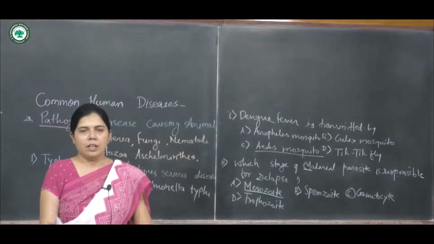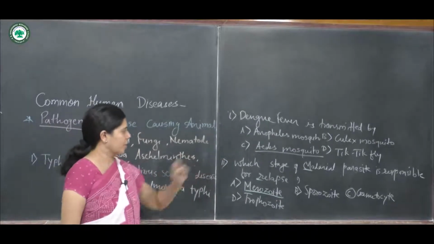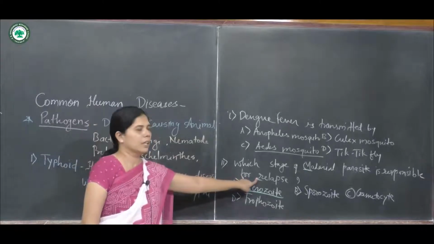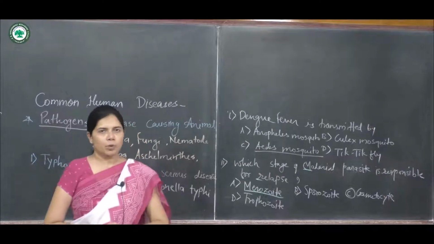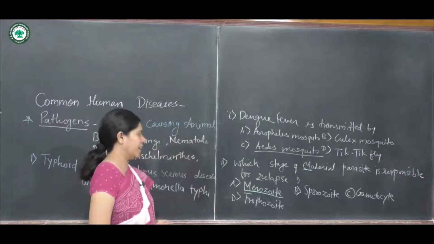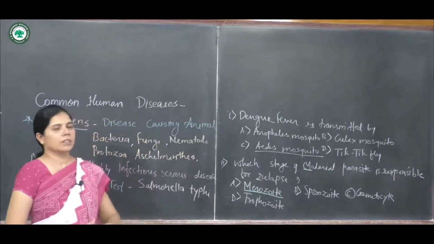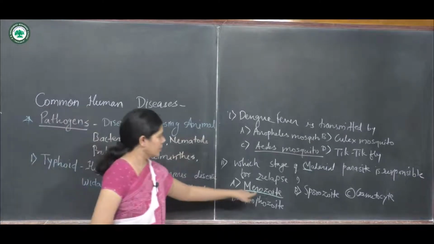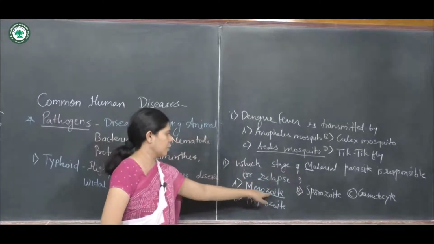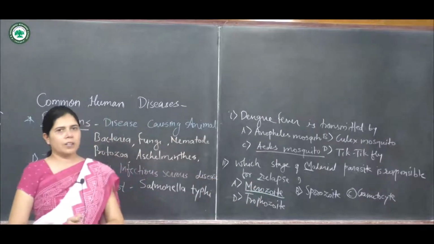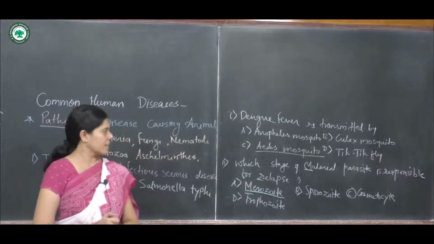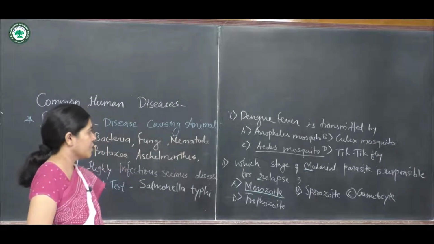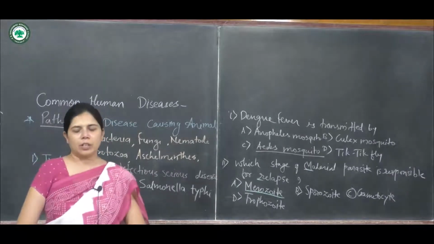That is one word from the disease and one word for the character, that is the relapse, and the answer is the merozoite. Means M from malaria and R for relapse, that is the merozoite, and these other options are not. The answer is merozoite, the parasite stage which is responsible for the relapse.